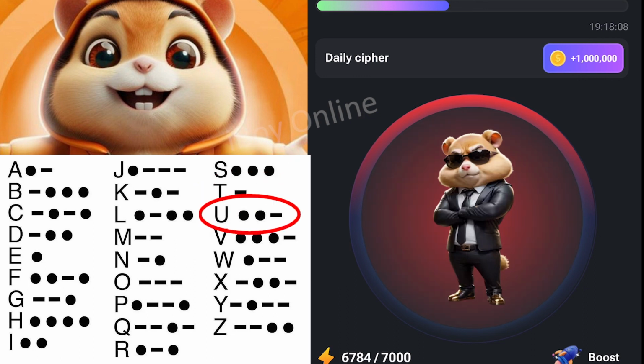Then for U, it is dots, hold and release. V, dots, then you hold and release. Then W, you tap and then click and hold. Then for X, you click and hold, tap, click and hold. Then Y, you click and hold, dots, click and hold. Then for Z, you click and hold, dots.